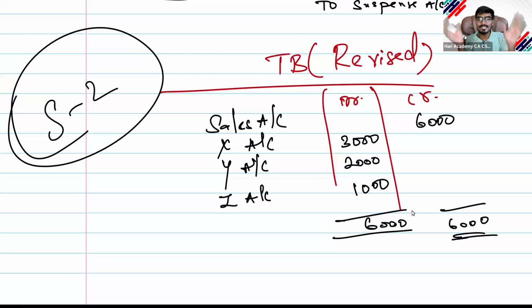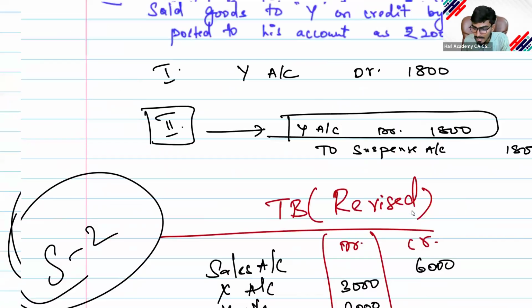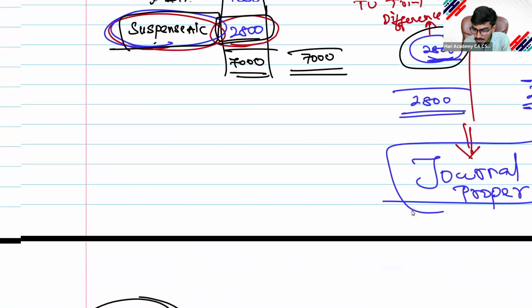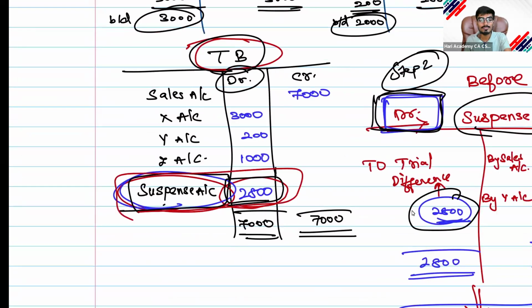This is the entire discussion of how the suspense account is created conceptually. It is not merely created by writing the simple words suspense account 2800. Are you able to understand? This is the trial balance before rectification, before revision. This is after revising. Based on that trial balance only, you will prepare the final accounts, if you commit an error in stage 2.